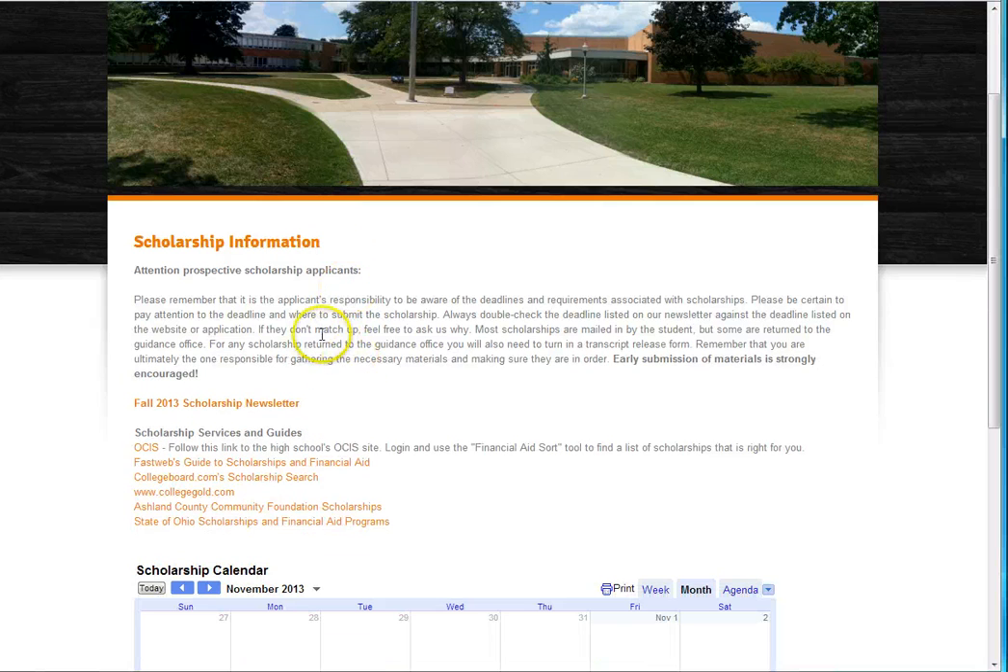And this is our scholarships website. And so the most current version of our scholarship newsletter will always be here. Before I click that, there's some other things I want to go over with you. Down below that, we have some links to scholarships, services, and guides. So if you want to know how to search for scholarships on a national level, FastWeb is a really good place to do that. Also, the Ohio Career Information System at OCIS is very good.